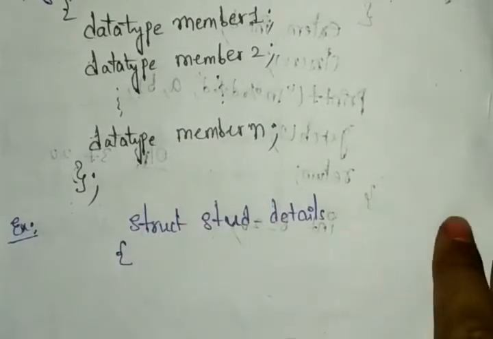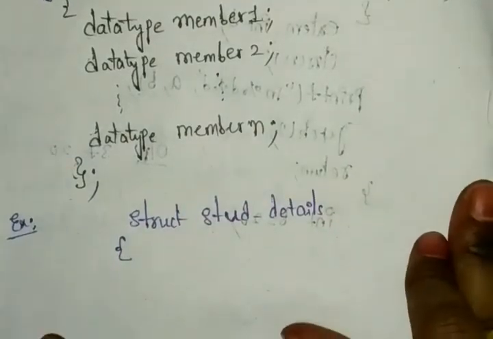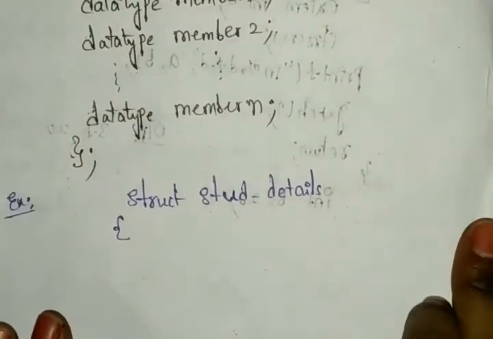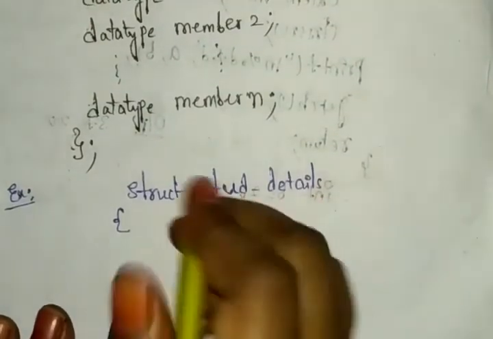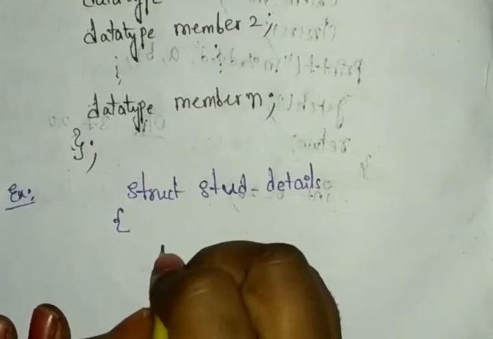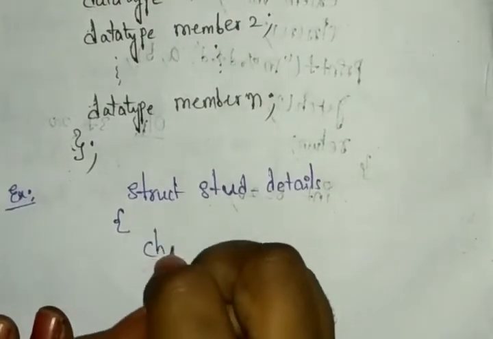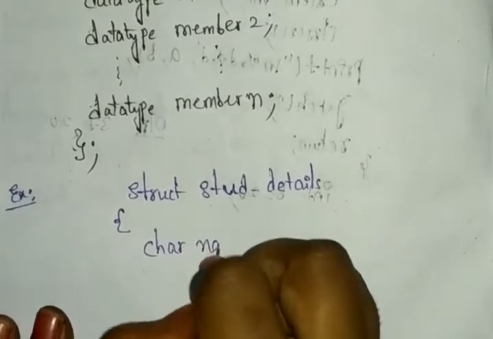Once you open here, you need to write our data types with the members. As many as you need, you can write; that is possible. Here I am taking the student name. The student name will have the character data type. Here you can mention char and the name.